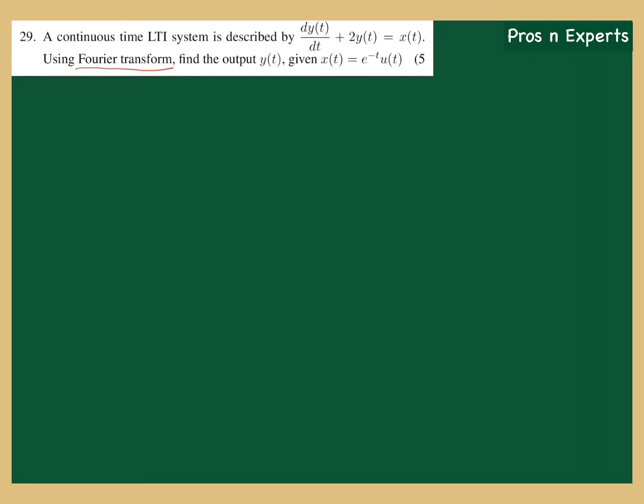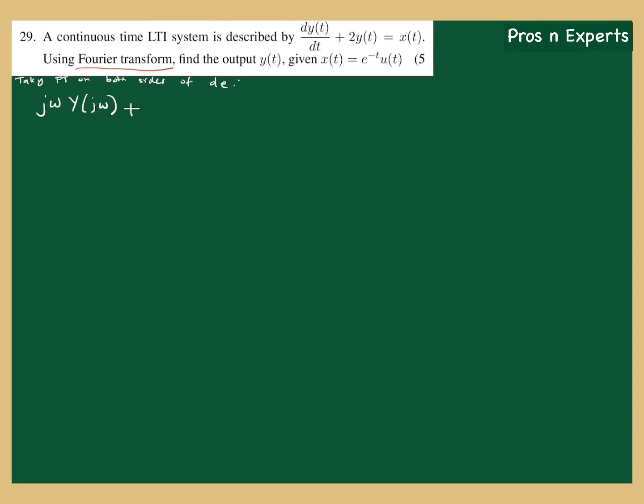So what is the Fourier transform of d by dt of y of t? It is j omega into Y of j omega. Taking Fourier transform on both sides of the differential equation, the first term gives j omega into Y of j omega. That clearly results from the time differentiation property of Fourier transform.